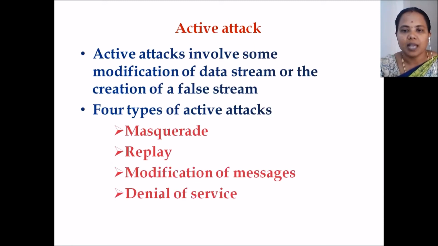Okay, the next one is active attacks. Active attacks involve some modification of the data stream or the creation of a false stream. That means we can change or modify data in the system and the system resources. While a passive attack means we can see the system work but can't change the system resources, in active attacks we can change the system resources. The four types of active attacks are masquerade, replay, modification of messages, and denial of service.